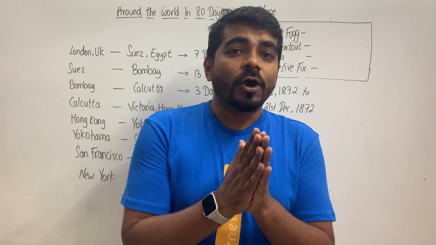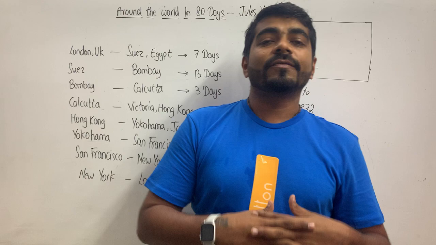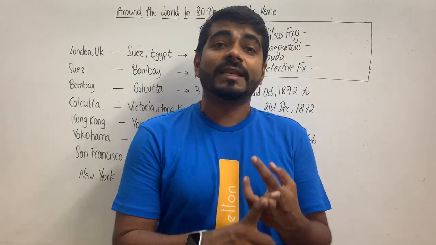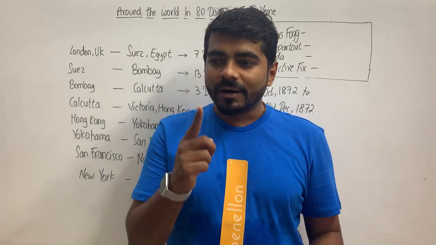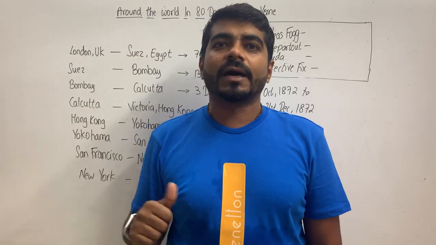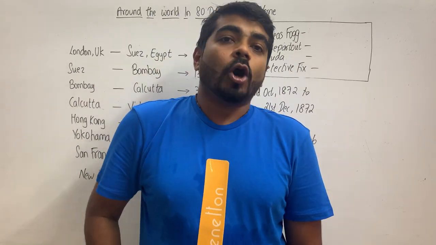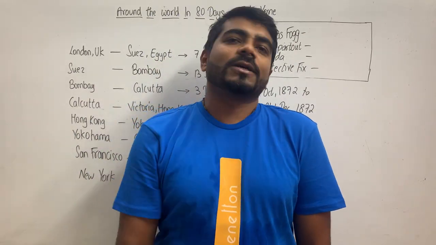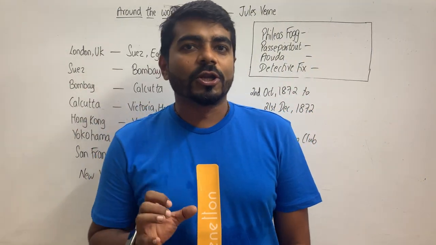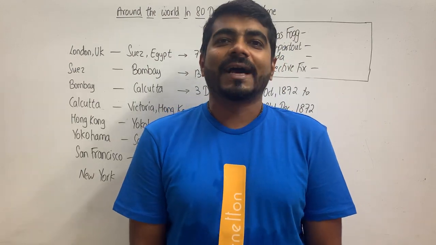Now, the reason for translating is because his writings are very, very good and they've got a worldwide fan following. There are a lot of movies made on this, a lot of series made on this. You may have heard of a very famous movie by Jackie Chan, by the same name, Around the World in 80 Days. It is a journey. We are studying only some chapters of this novel, but I'll try to give you some extra information also about the novel. I've read the novel, it's really nice. I'm yet to see the Jackie Chan movie. I'll try to see that.